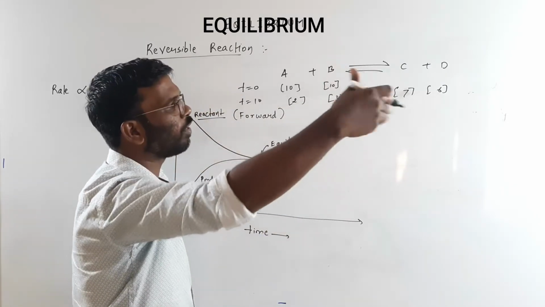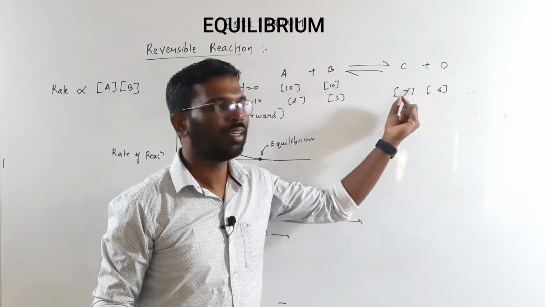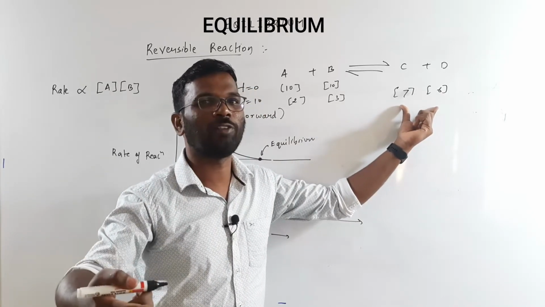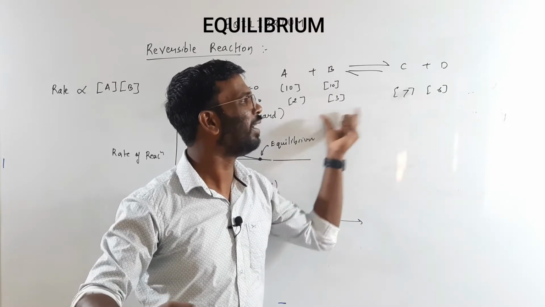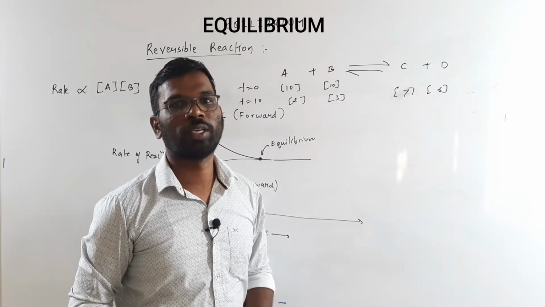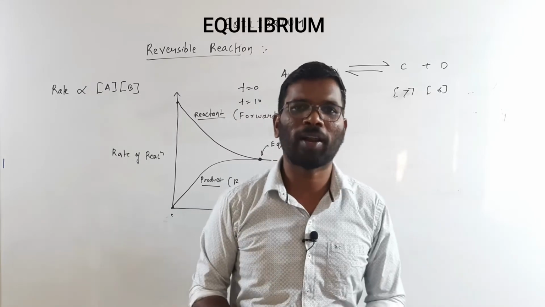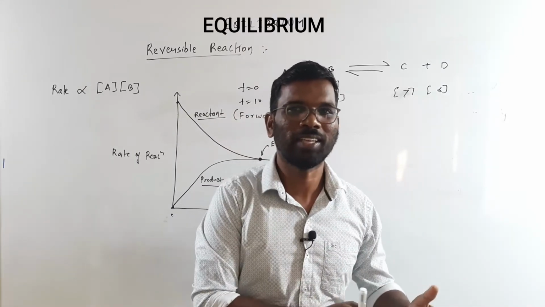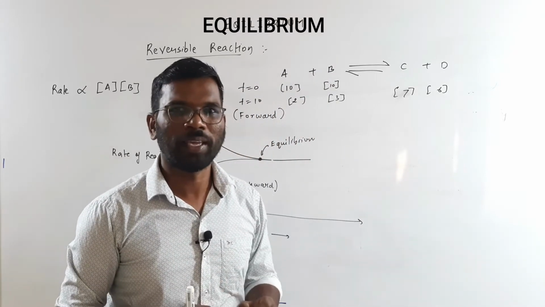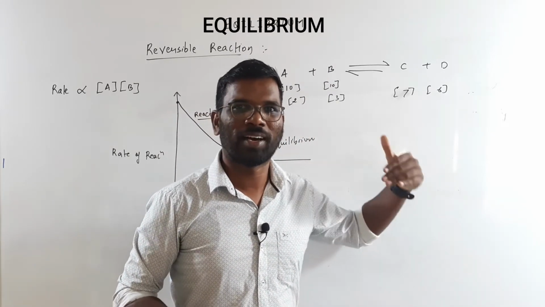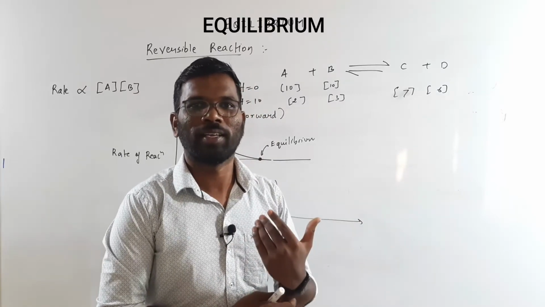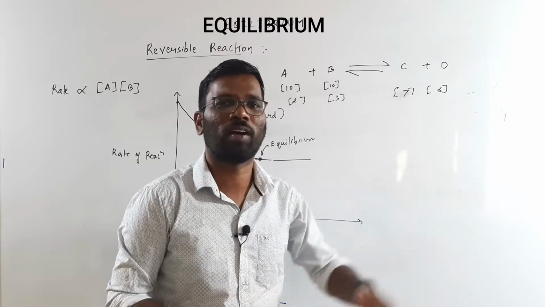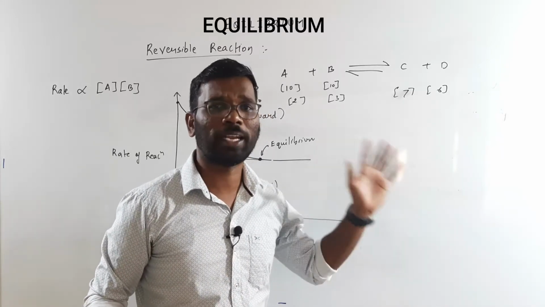It is not that after converting a certain amount of the reactant to the product, after that time the rate becomes equal to maintain this concentration. So here the concentration of the reactant and the product may not necessarily be the same, but the speed of the forward reaction and the backward reaction will be equal, because that point, the equilibrium point, depends upon the reaction. It may be 10 minutes, it may be 15 minutes, 20 minutes, 1 hour, whatever it may be, it depends upon the reactant.